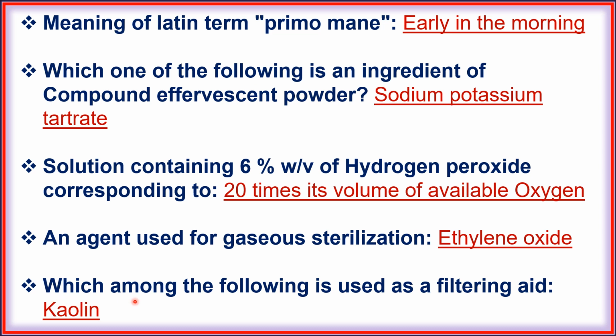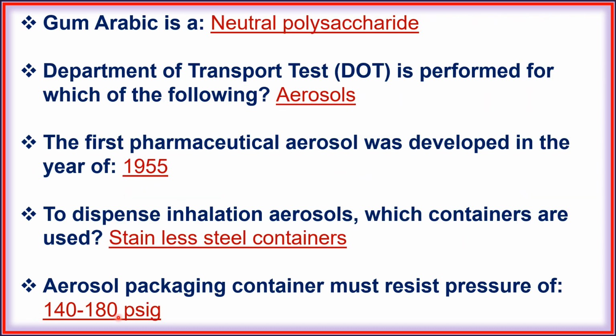Next, which among the following is used as a filtering aid? That is kaolin. Next, gum arabic is a neutral polysaccharide. Next, Department of Transport test is performed for which of the following aerosols? Next, the first pharmaceutical aerosol was developed in the year 1955.